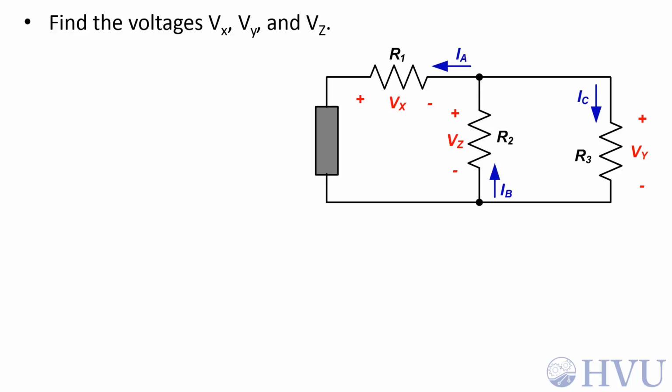In this example, we want to find expressions for v sub x, v sub y, and v sub z using Ohm's law in terms of the currents I sub A, I sub B, I sub C, and the resistance values. First, let's do v sub x.